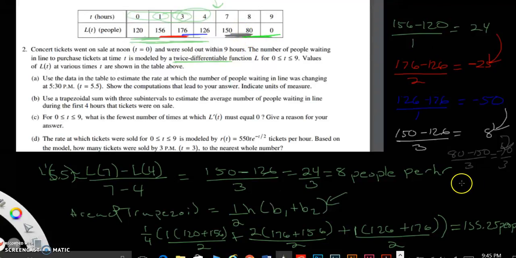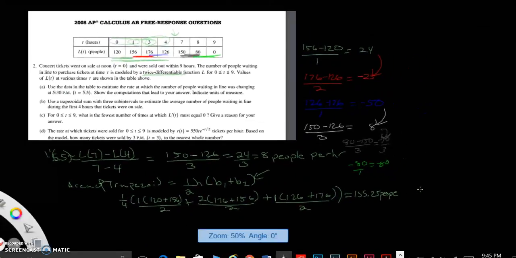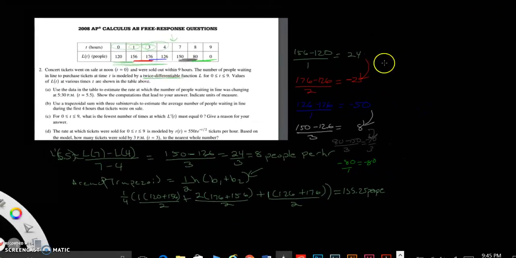And now the last one would be 0 minus 80, so negative 80 over 1, which is negative 80. It does not apply there. So now, according to this, it has to happen at 3 spots. It happened somewhere in between here, somewhere in between here, and somewhere in between here, because the slope changed signs three times. So it definitely happened at 3 spots.